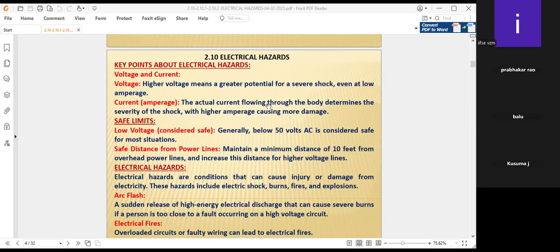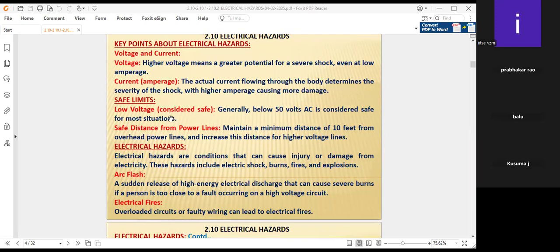The actual current flowing through a body determines the severity of shock, with higher amperage causing more damage. High voltage with low current can also cause much harm. High current causes more damage, not only to the equipment but also to the employees working nearby.